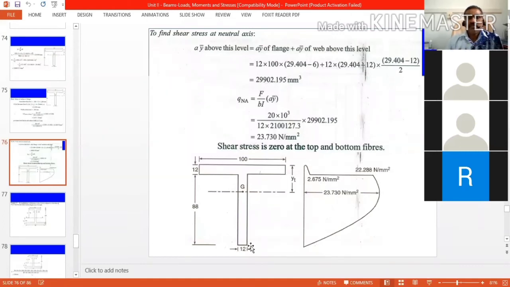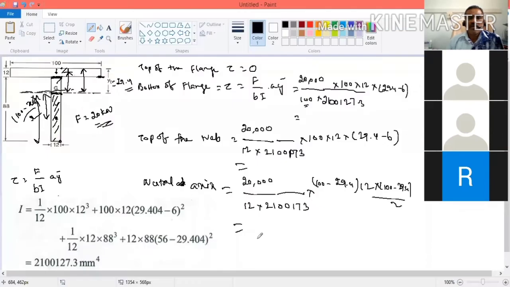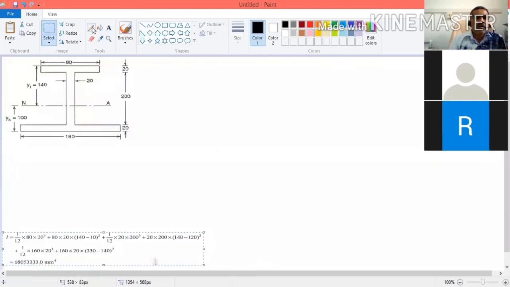Now, if you see the values, this value is around 2 point something, this is 22 point something, this is 23 point something. What is the unit? The unit is Newton per millimeter square.